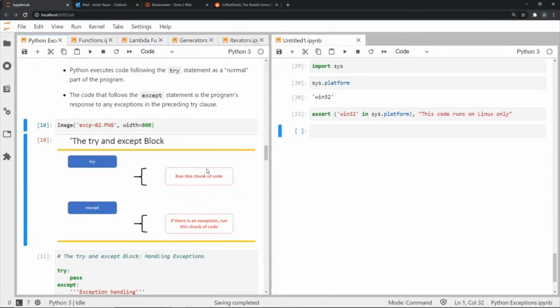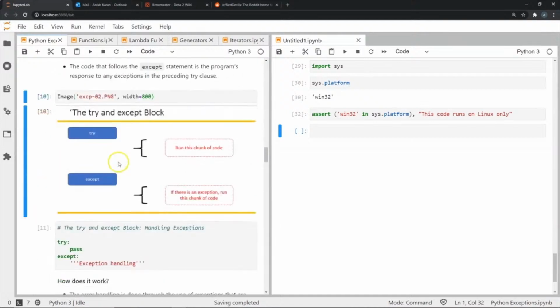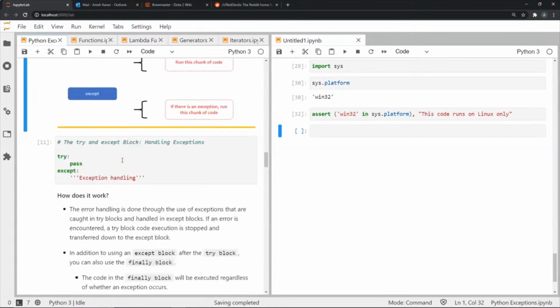But if there was an error in the try block, then we move on to the except block, where we run the part of the code for the case where we find an error in the try block. So first we check the code under the try block, and if there is an error, we move on to the except block and run that part of the code. In the except block, that is where we handle whatever error might get thrown our way in the try block. Okay, let's look at an example of how to use this technique.